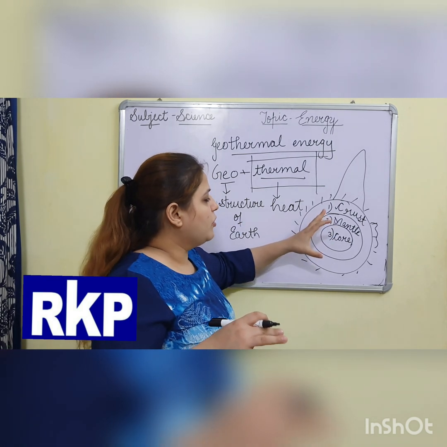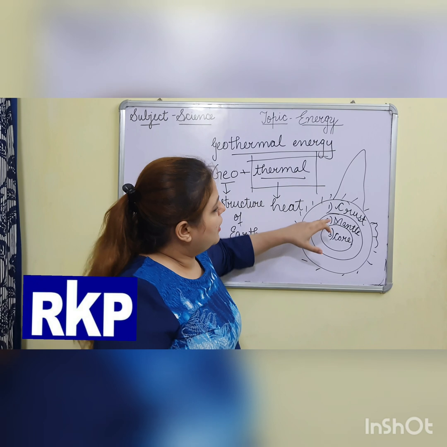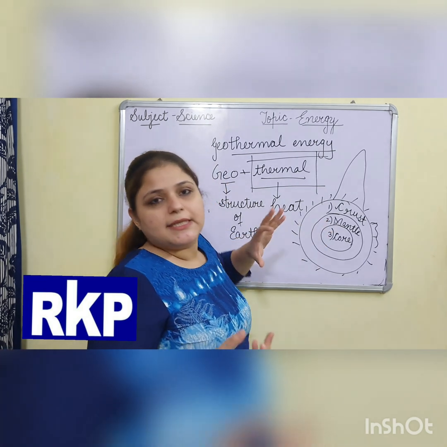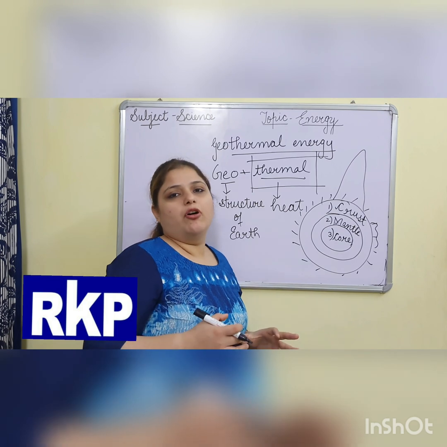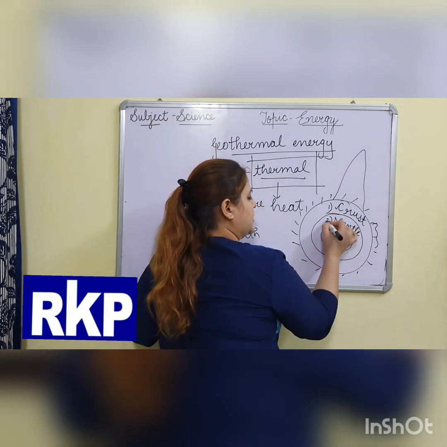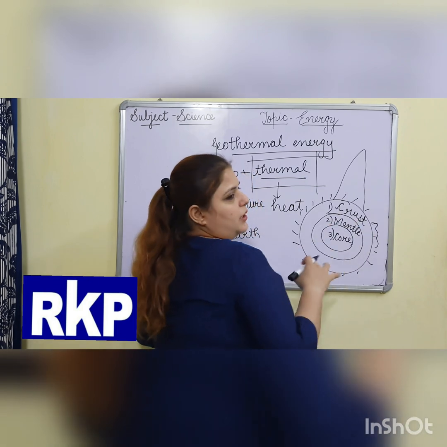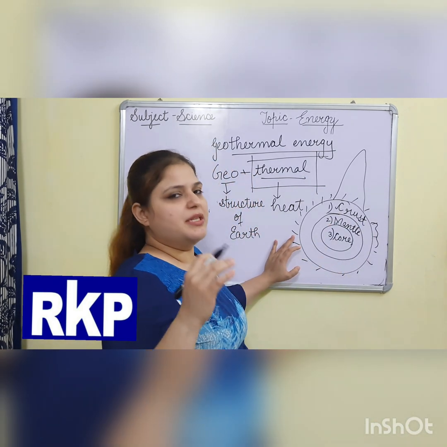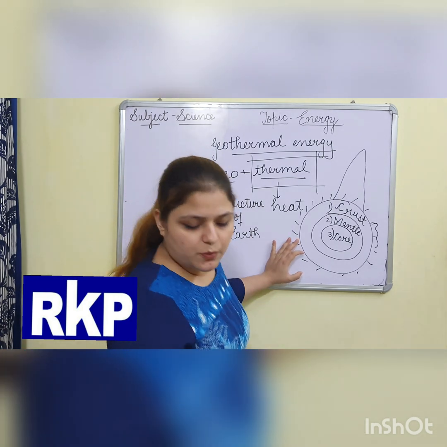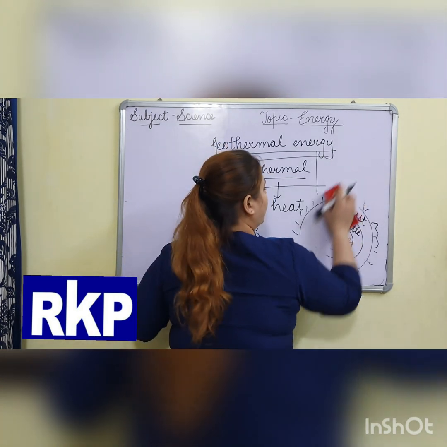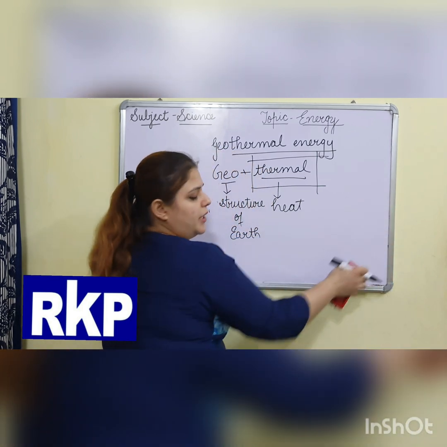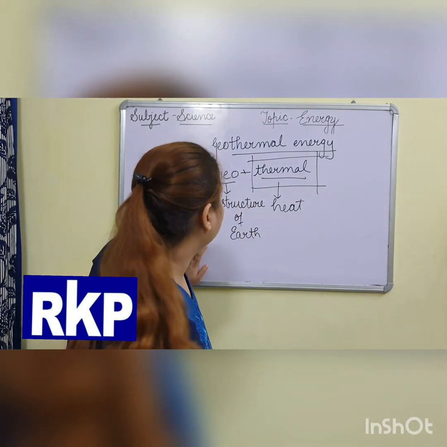The things cannot be in solid form because the temperature is very high, so they are present in liquid, means molten form. It means Earth's interior, the inner part, is very, very hot.